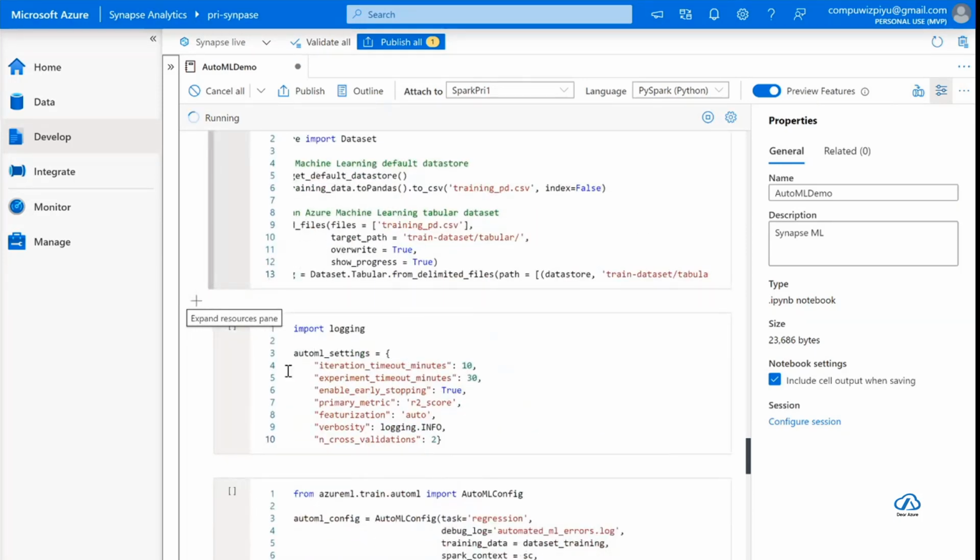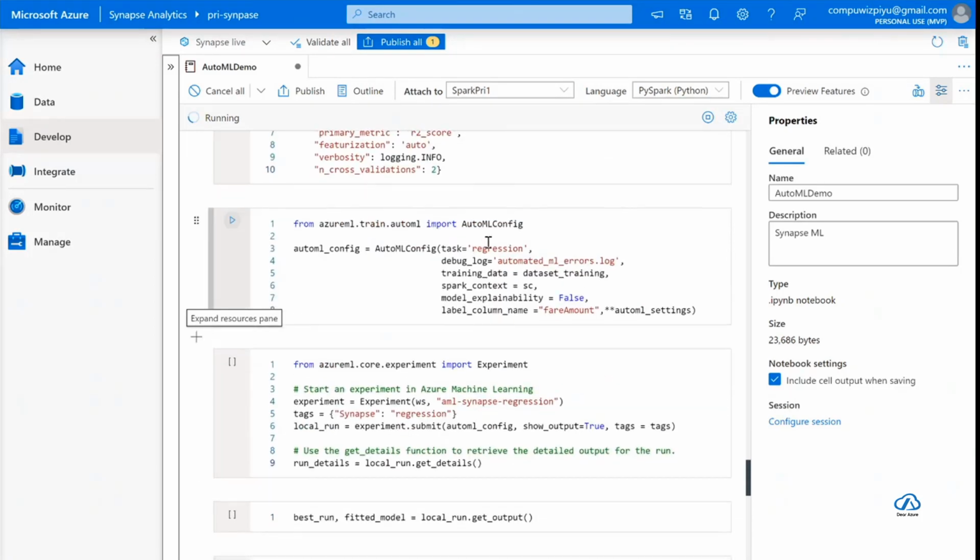I am setting all the properties, like the timeout. What are my metrics to be considered? What algorithm am I considering? I'm considering the AutoML regression algorithm. And the output which I have to predict is the fare amount. This is my prediction column.